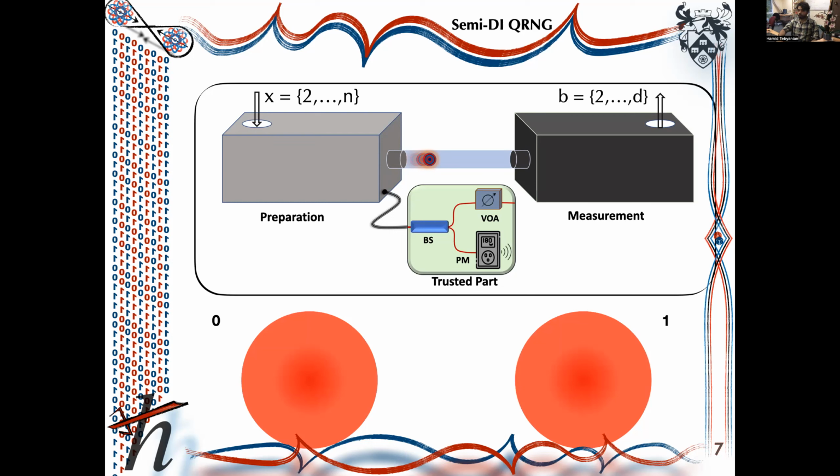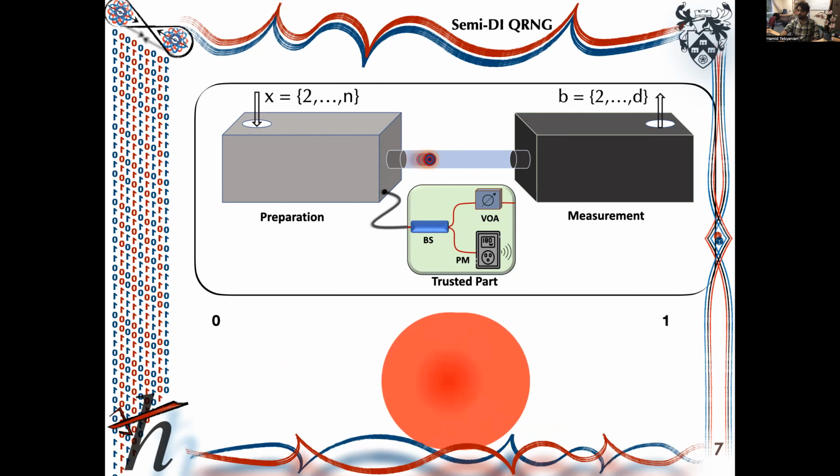To give you an intuition of how this assumption works, consider two coherent states represented by these two poles here. When they're well separated, it's easy to distinguish them. But consider when they have high overlap. They become indistinguishable. Consider measuring a set of coherent states with high overlap and getting a click here in the intersection area. It is impossible to understand what is the source of this click. This ambiguity in measuring non-orthogonal quantum states is the randomness source of this protocol, or this QRNG.